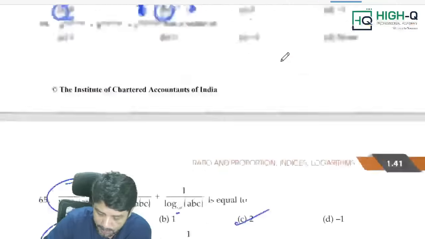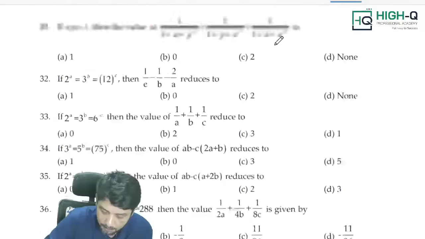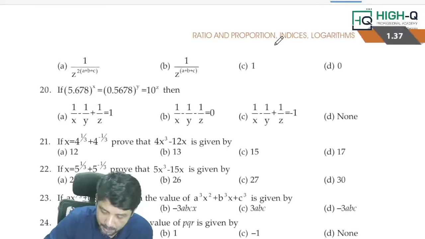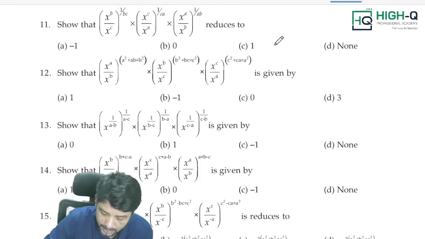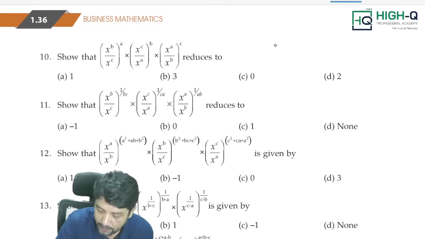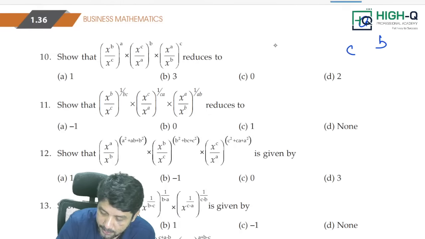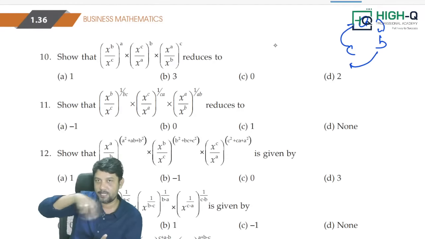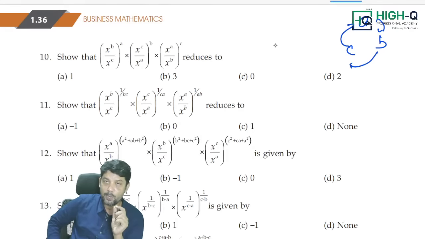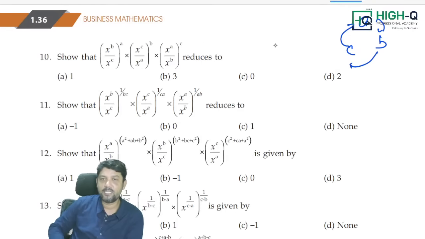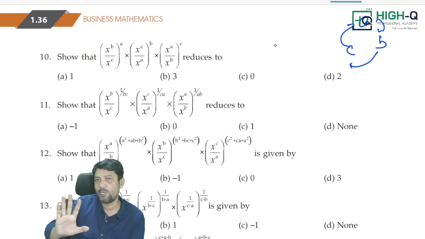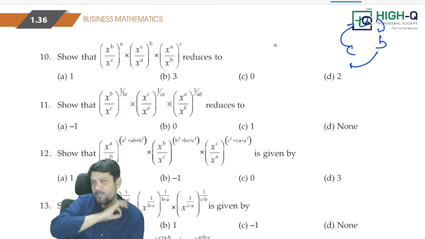One person keeps on asking me about the cyclic expression problems. Of course, you know it. What are cyclic expression problems? Sir, for example, a-b, b-c, c-a. This is cyclic. So I always say, whenever there is a cyclic expression with a negative sign, the answer is simply 0.